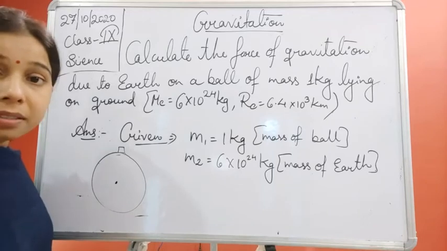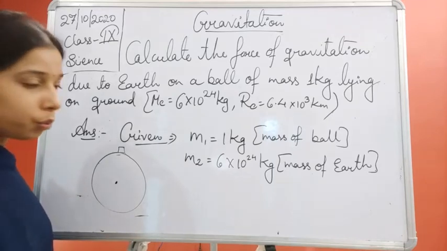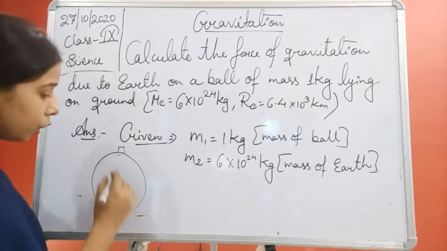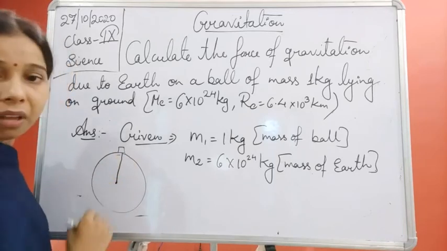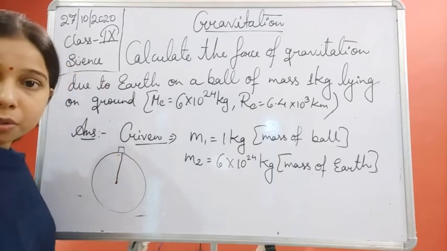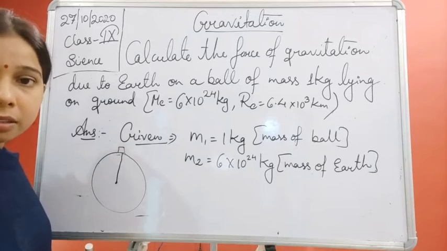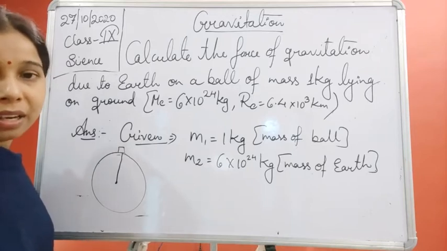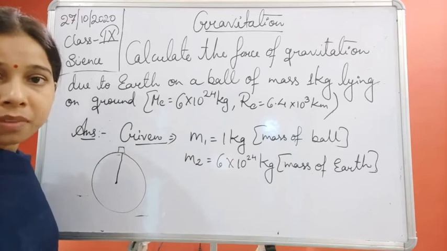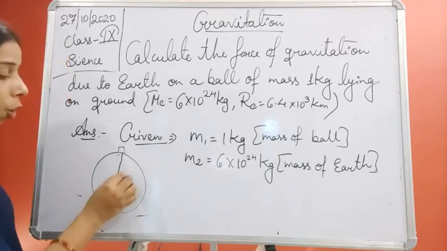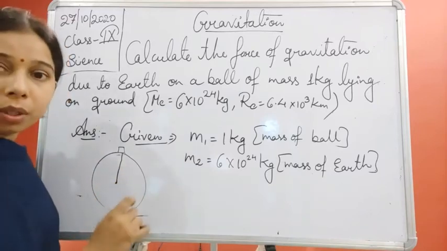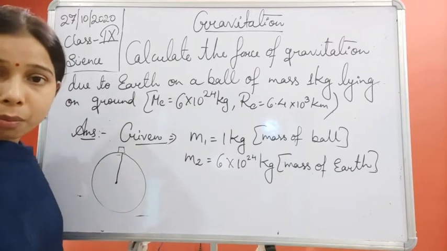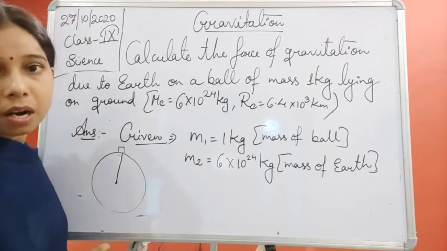So what is the distance between the ball and the center of the Earth? It will be decided by the radius of the Earth. You know that the edge to the center is the radius of a sphere or of a circle. So if we know the radius, it means we know the distance between the ball and the Earth.